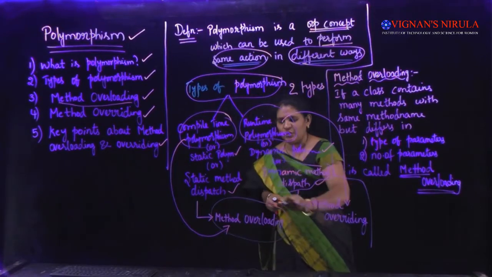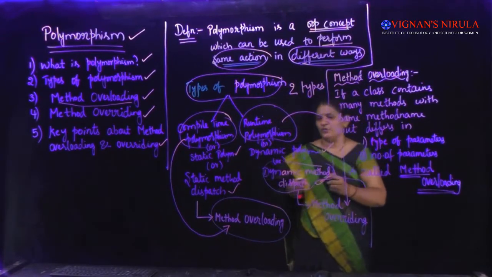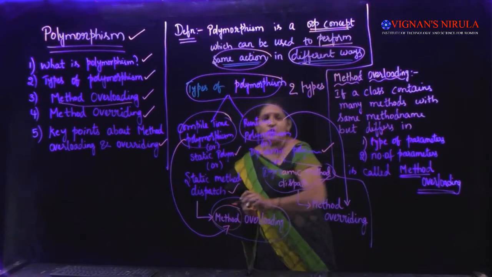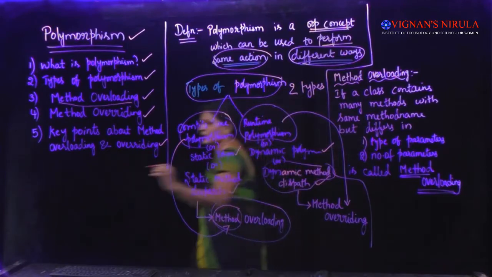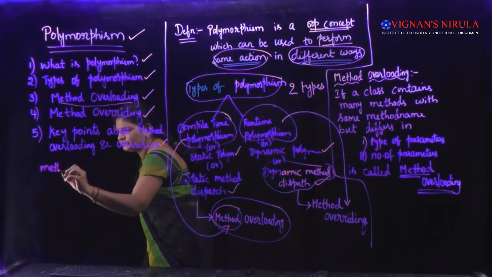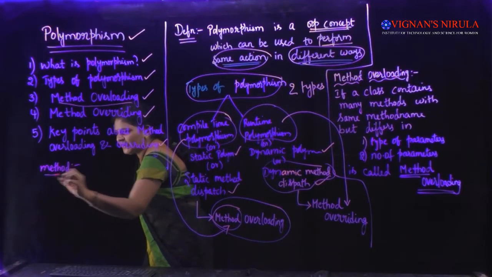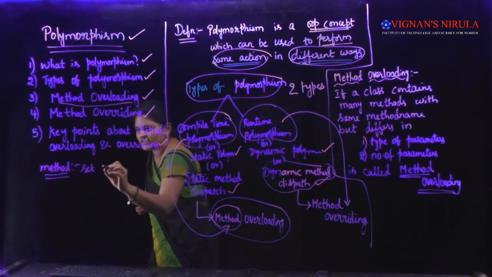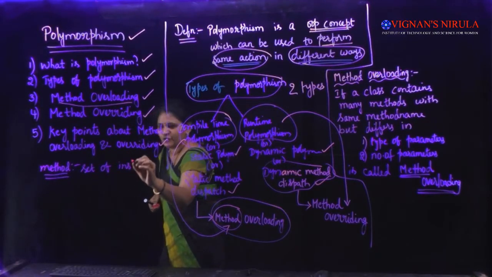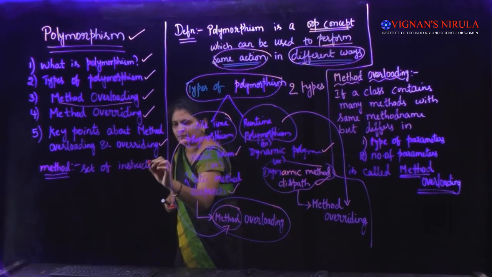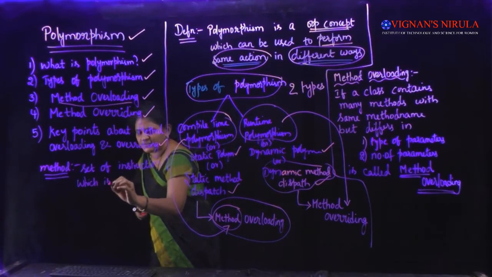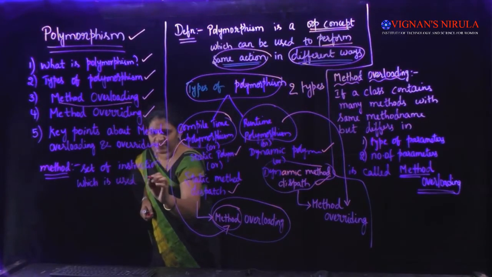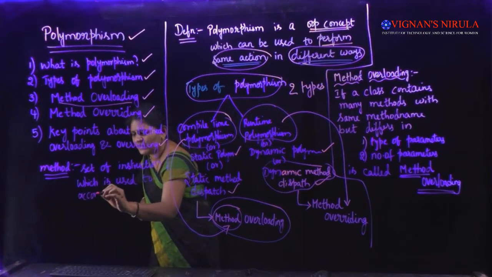So what is method overloading? Before that, do you know what a method is? We already know what a method is and how to write a method in Java. So let's see the plain definition of a method. What is a method, students? A method can be defined as a set of instructions which is used to accomplish a task. This is the definition of the method.